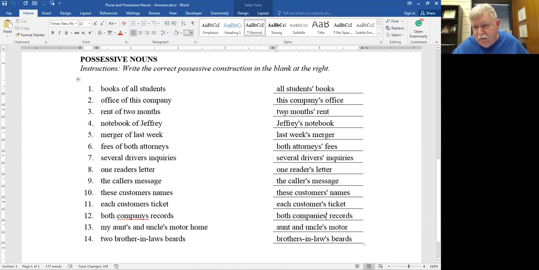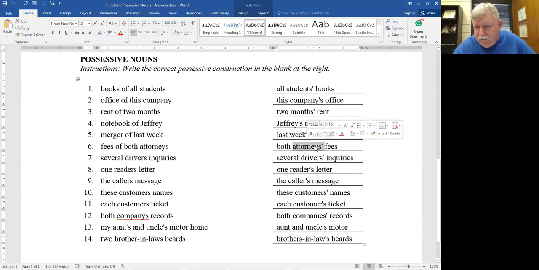Okay, so take a look at these for just a minute. The only thing you really need to memorize is this stuff right here. Everything gets an apostrophe S except where you have a plural that ends in S. So like 2 months' rent. So months had to have the apostrophe on the end. So it's plural.